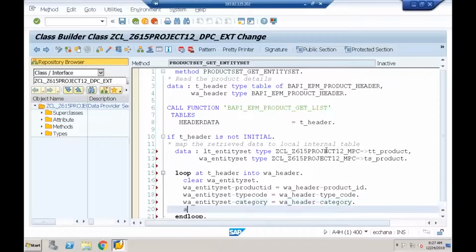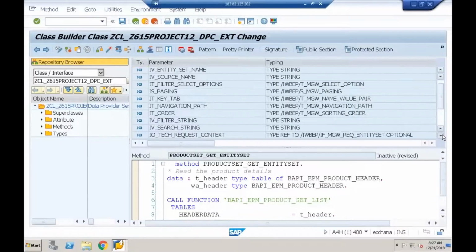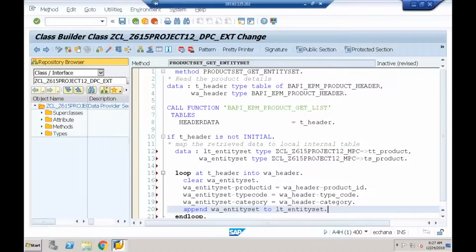Then I'll say append w_entityset to the local internal table declared, lt_entityset. So if I assign this lt_entityset to et_entityset, I'll get all the product details. But what I want to achieve is paging, which is a combination of dollar top and dollar skip. So see the very simple technique I mapped it.